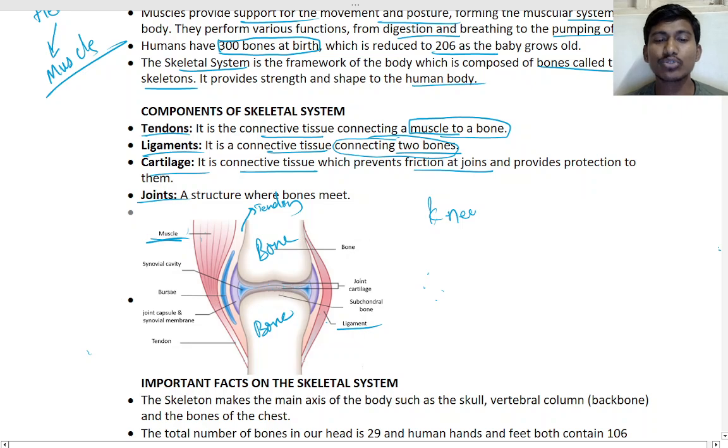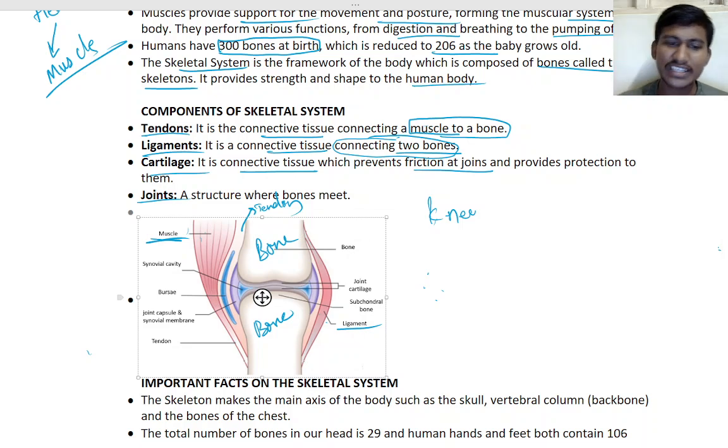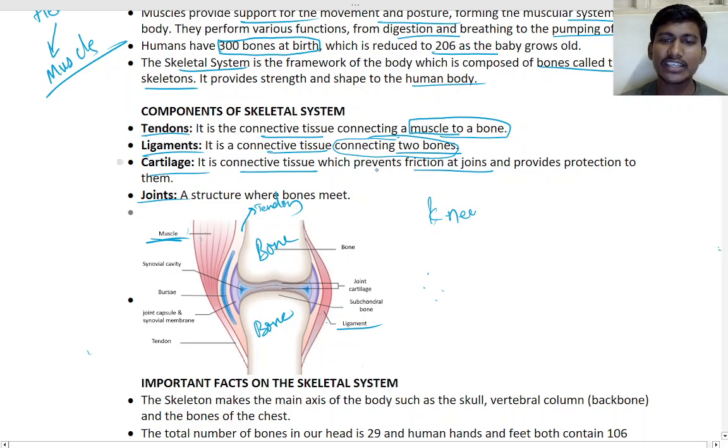If you rub the two bones, they will get damaged, because they are hard. So the cartilage will be in between.